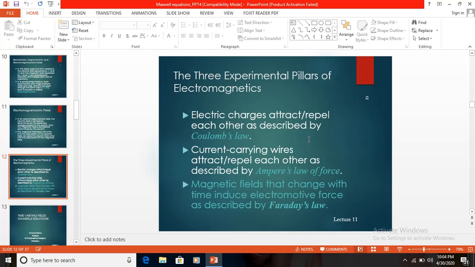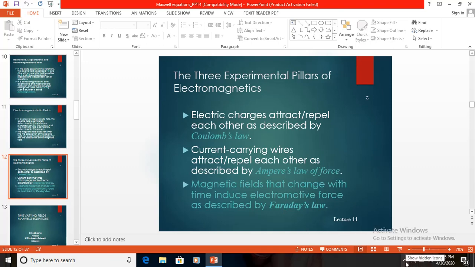There are three important experimental pillars for electromagnetics. One is Coulomb's law, the second is Ampere's law of force, and the third is Faraday's law. So what is Coulomb's law? Electric charges attract or repel each other as described by Coulomb's law, current carrying wires attract or repel each other as described by Ampere's law of force, and a magnetic field that changes with time induces an electromotive force as described by Faraday's law.